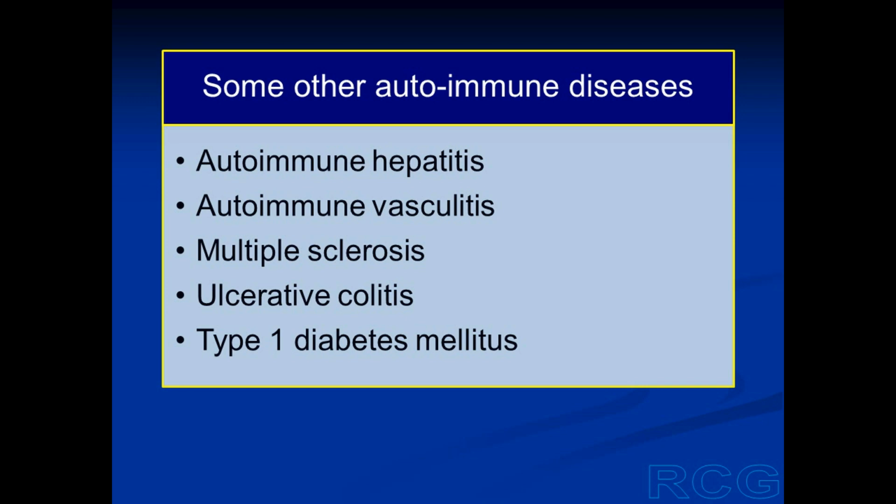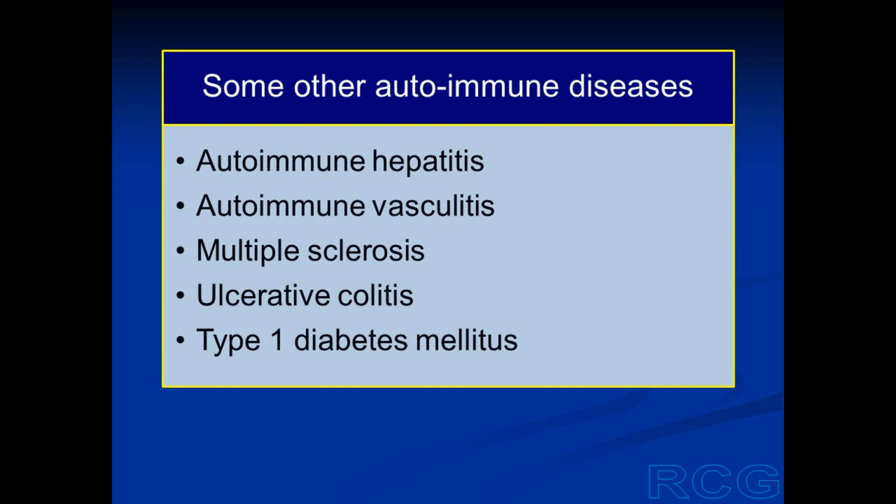In type 1 diabetes, insulin becomes deficient, so this can be controlled by giving insulin. In Hashimoto's thyroiditis, hypothyroidism can occur, and this can be controlled by giving thyroxine. In myasthenia gravis, we use a competitive inhibitor of cholinesterase. The condition can be controlled.